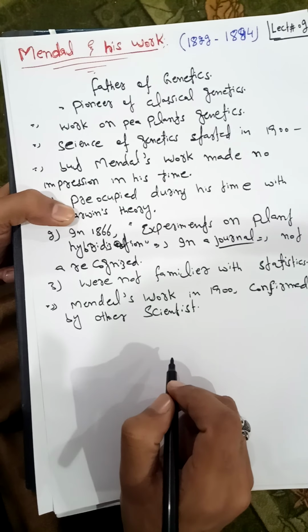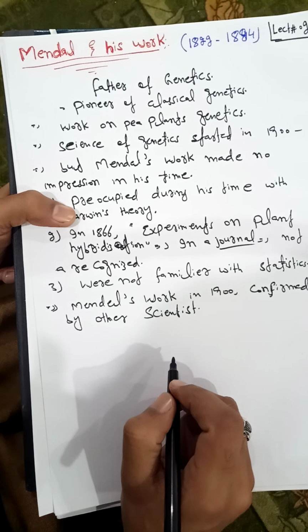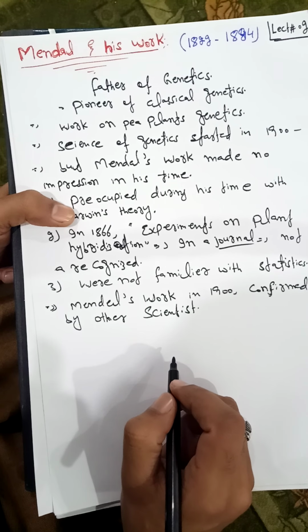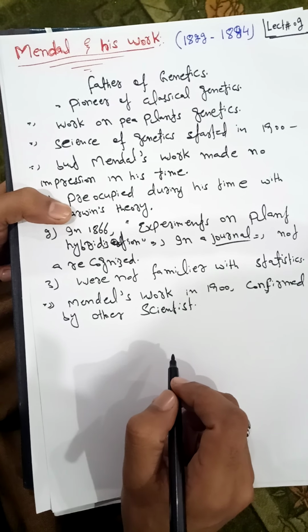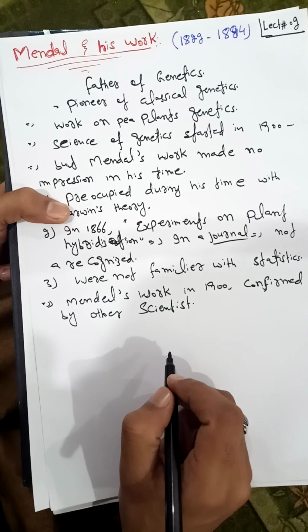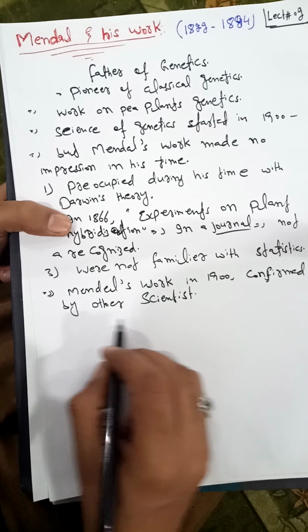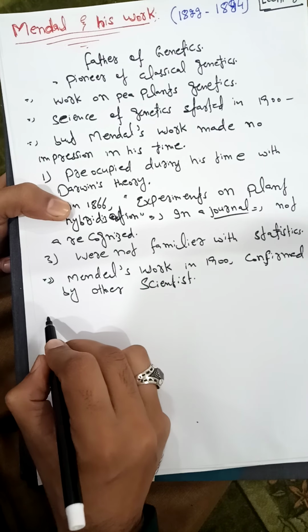And the three laws that Mendel presented were also formulated later on, in the 1900th century.